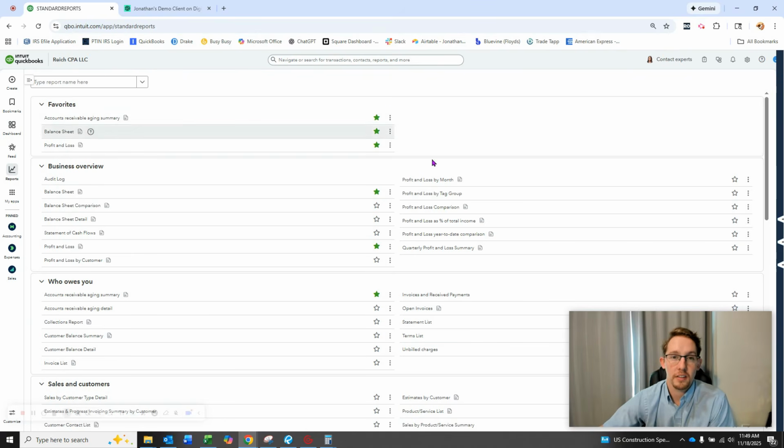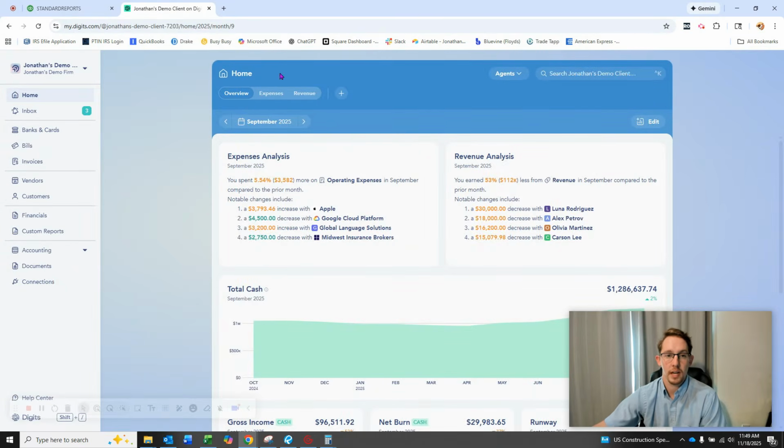But what about this other platform over here? What's going on with the new guy on the block? Digits just released in 22 or 23, if I'm not mistaken. Now I feel like I'm going to call myself a liar. But Digits is different from a lot of these legacy accounting platforms, especially in relation to QuickBooks. QuickBooks is the prime example, and it's one of the reasons I've been so looking forward to doing this comparison video.